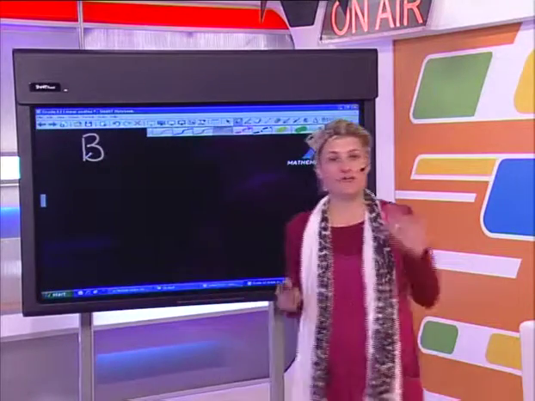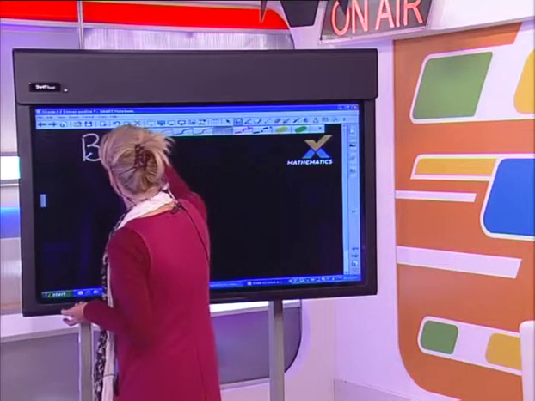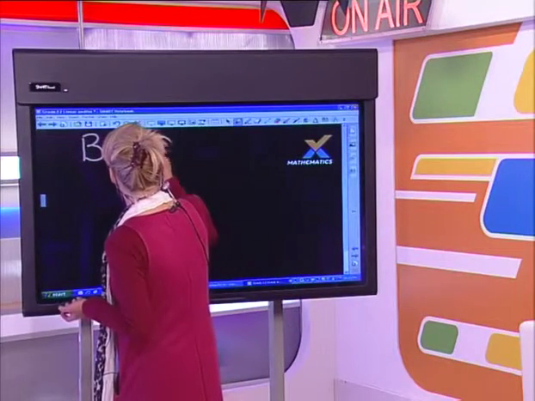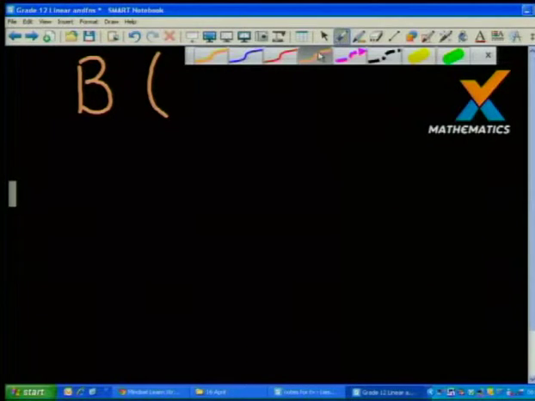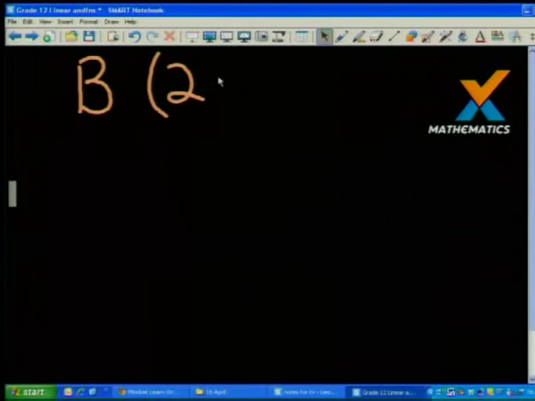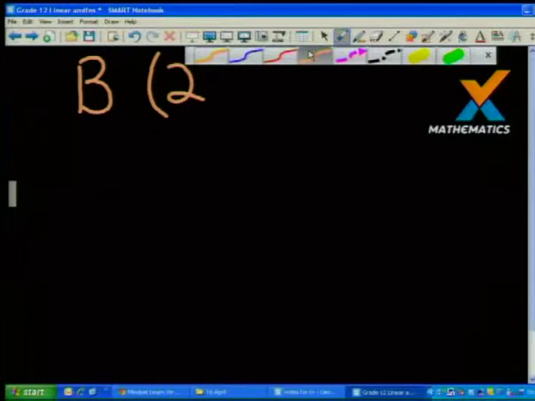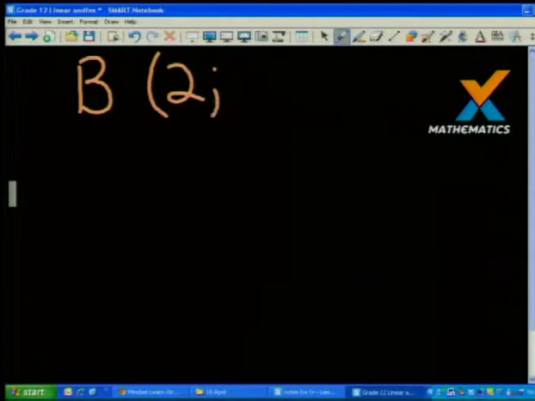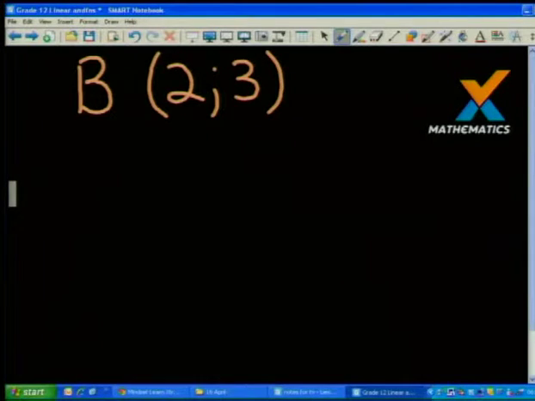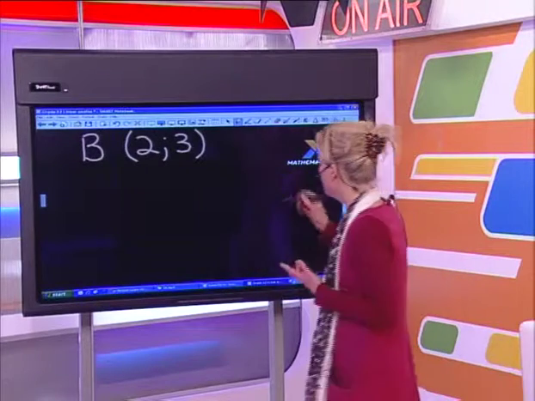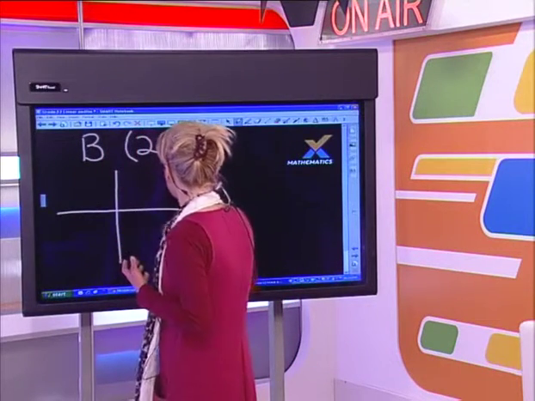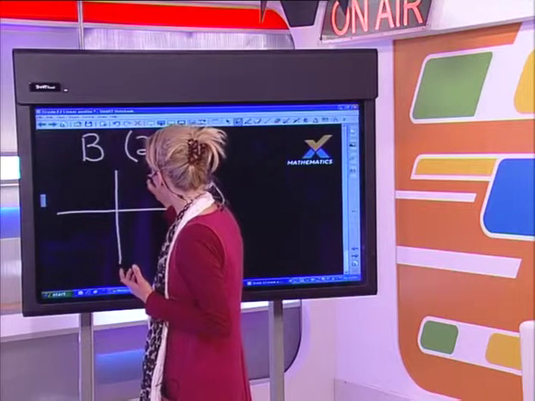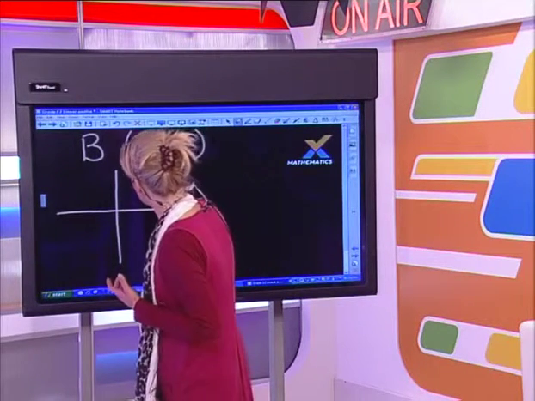And the coordinates of point B, let's make it in the first quadrant, are x is 2 and y is 3. Right, so x is 2 and y is 3. We seem to be having trouble with our pen again. Right, so that is where we are starting off. So imagine that now for yourselves. We are working here in the first quadrant. If you draw a system of axes, x is 2, y is 3. Let's say it's over there.